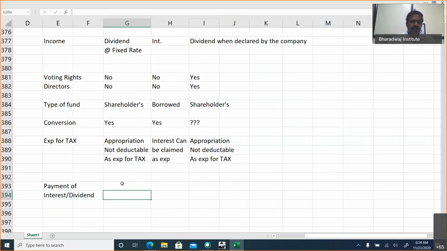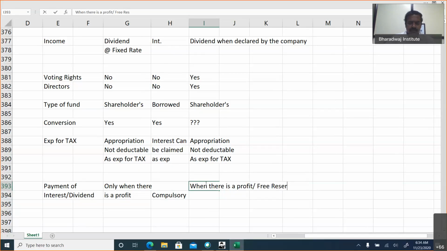In case of preference shareholders, they will get dividend only when there is a profit. But payment of interest is compulsory. Whether you are having surplus profits or not, whether you are earning money or not, the company must pay the interest. Okay. For equity shares, dividend is paid when there is a profit or free reserve, and if the directors recommend.